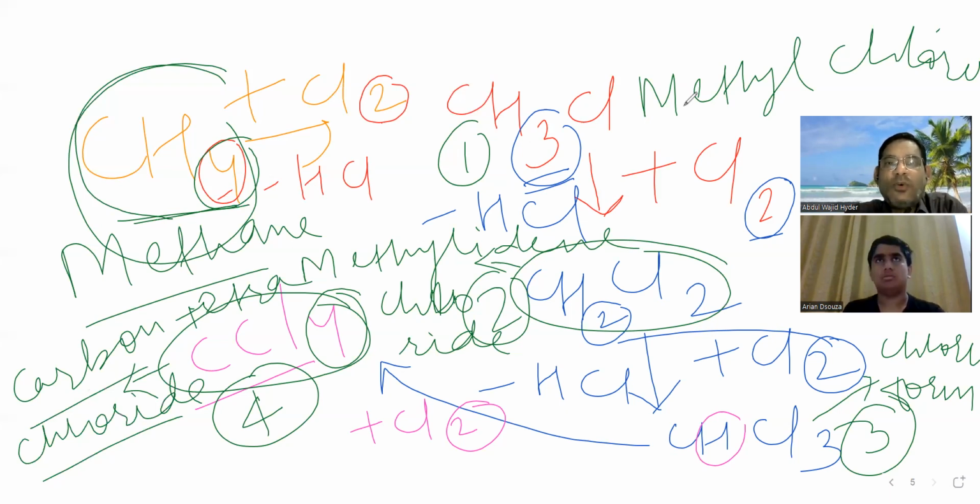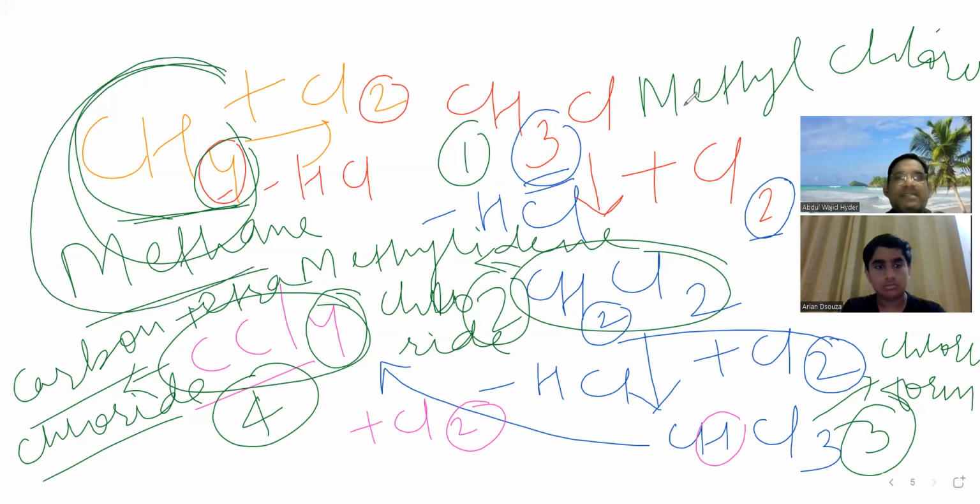It is also known as fire damp because it is there in dampy places, marshy places, swampy areas. This is the simplest hydrocarbon, simplest alkane.